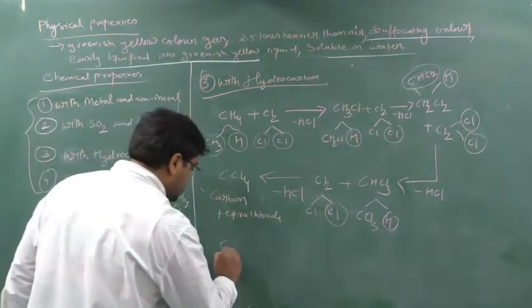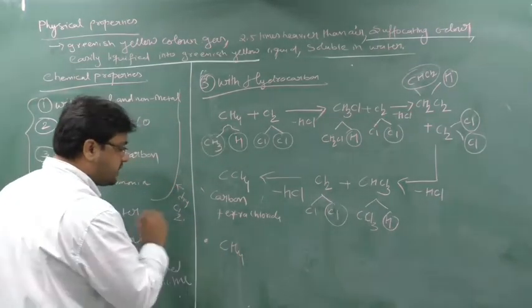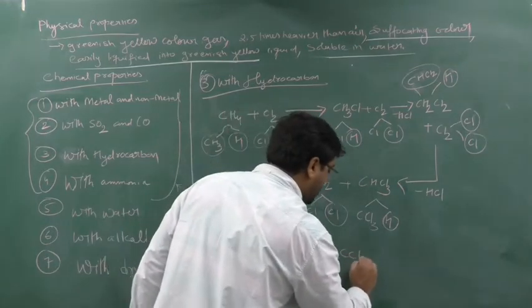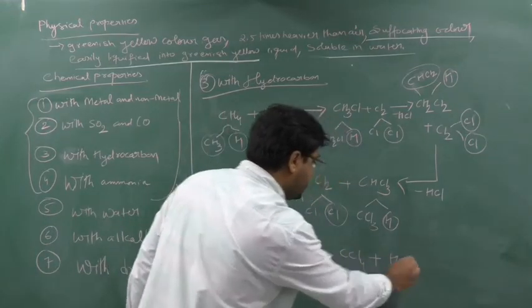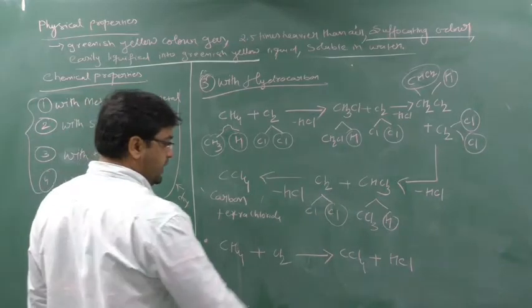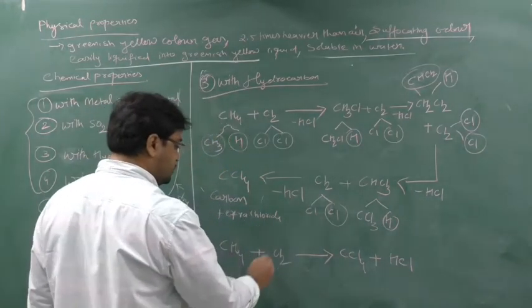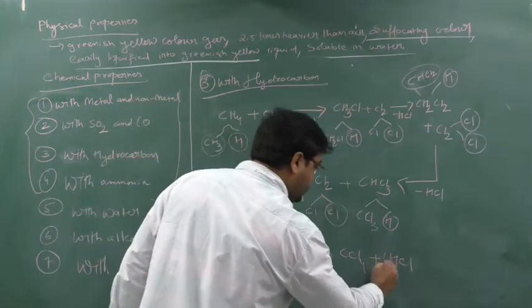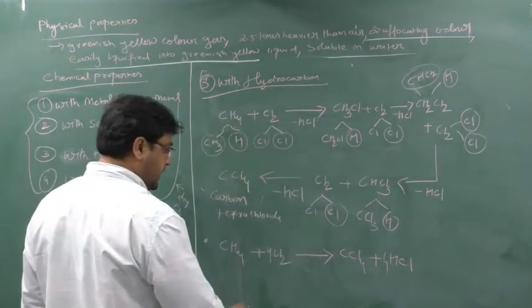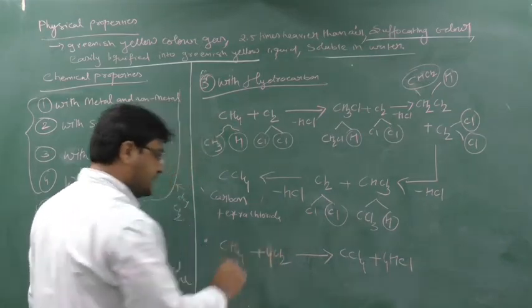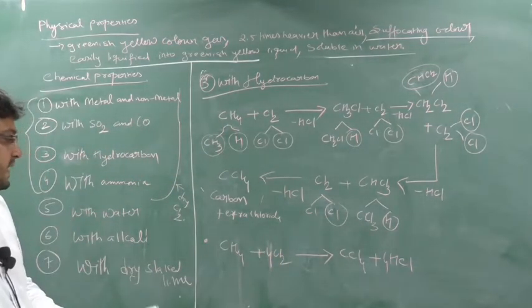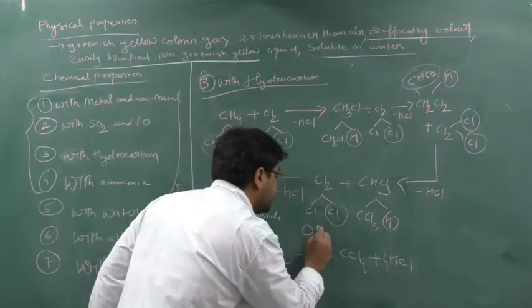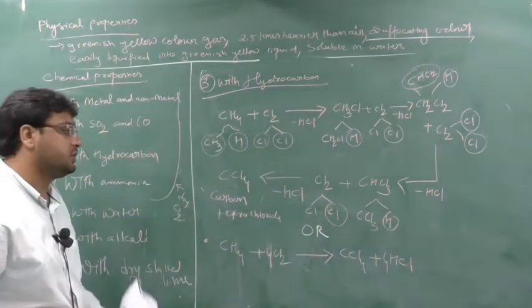So in short, if I want to write the general reaction, CH4 plus Cl2 gives CCl4, carbon tetrachloride, plus HCl. When you balance, how many chlorine are there here? 4. But how many chlorine are here? 2. So I will write 4 here. CH4, so here 4 HCl. So chlorine are 8, so I write 4 here. See, everything is balanced. Yes or no? Carbon is 1, carbon is 1. This is the direct reaction, and the stepwise reaction I have shown earlier.